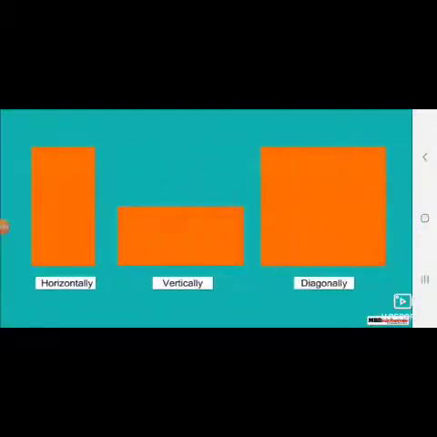Now let's divide this paper into halves. We can fold the paper such that the corners touch each other. It doesn't matter whether we fold it horizontally or vertically or even diagonally, as long as the two parts are equal. So remember one thing, that when one whole shape is divided into two equal parts, the two equal pieces of the whole are called halves. One piece out of the two equal pieces is called 1/2 and written as this.